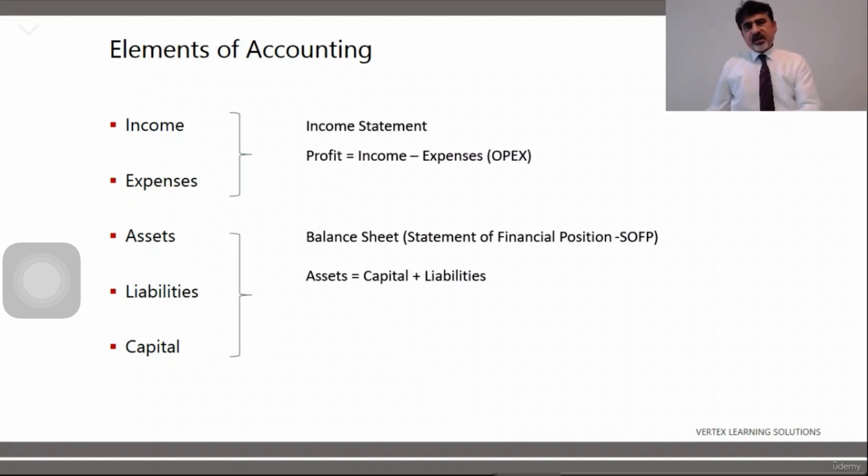So the purpose of the balance sheet is to analyze how much assets a business has and what are the liabilities standing against those assets. You know what? It is not very important to own the asset. What is more important is to see how much are the liabilities standing against those assets. How did you purchase those assets?